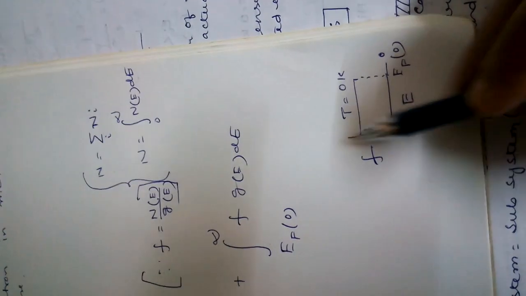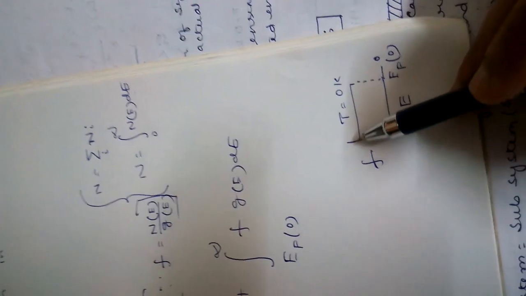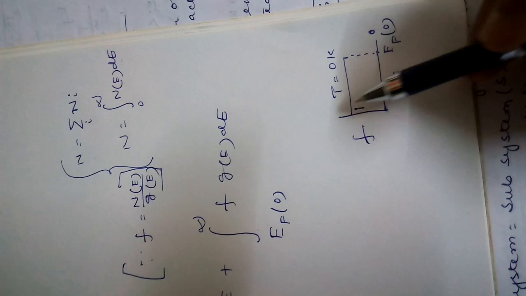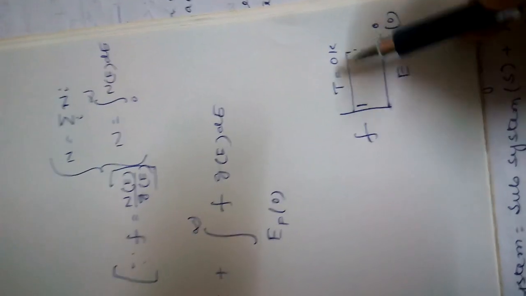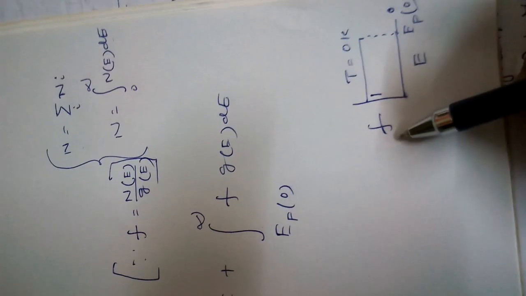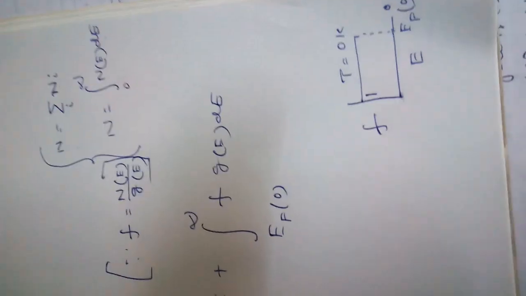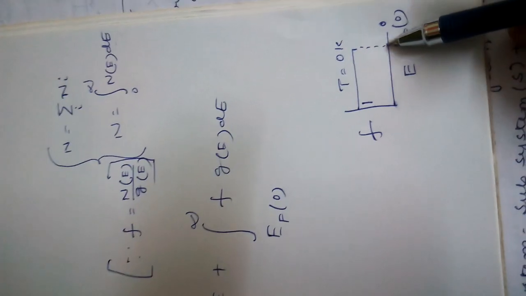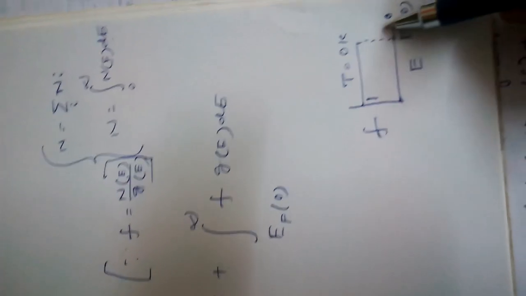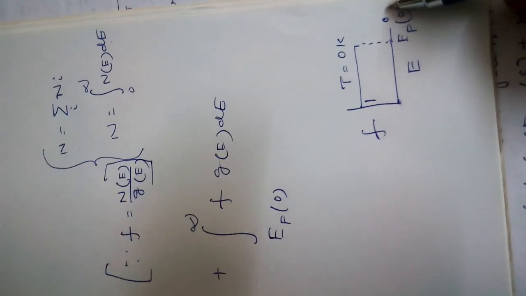Now from the concept of the Fermi distribution function at 0 Kelvin, this is the graphical representation of the Fermi function with respect to energy. From past discussion, up to EF0 it becomes 1, and beyond EF0 it becomes 0.